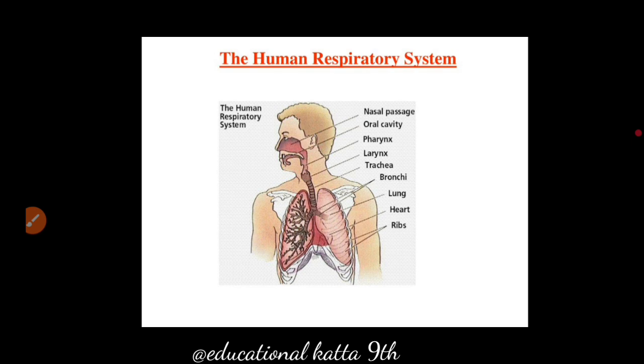Now it gets completed in three main steps. First, inhalation, then exchange of oxygen and carbon dioxide in alveoli, then exhalation. Inhalation: air is taken into the body through nostrils and passed down to the trachea. Then the chest cavity becomes larger due to the flattened diaphragm and lifted ribs. The expansion of the chest cavity creates a partial vacuum. Then to equalize the pressure, air is sucked into the lungs and fills the expanded alveoli.